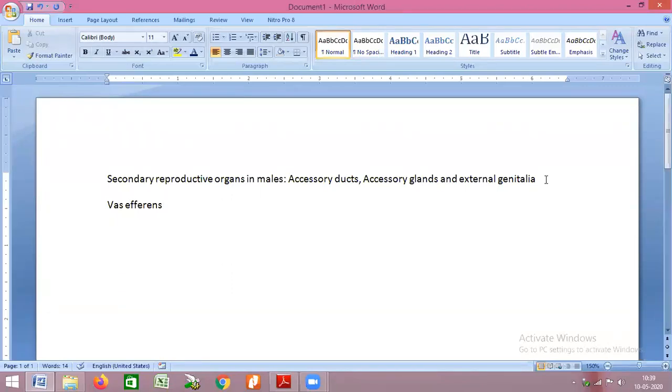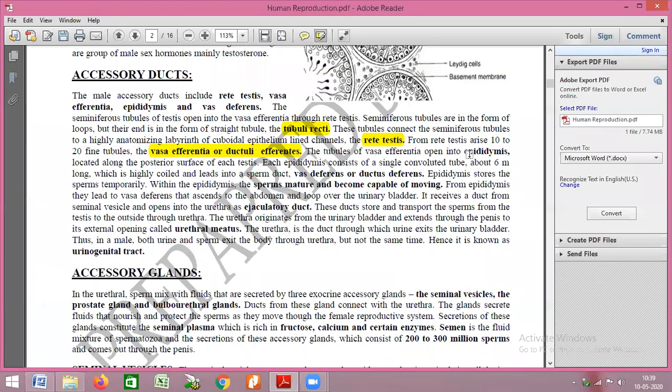The seminiferous tubule releases sperm through the tubuli recti, the straight end of the seminiferous tubule. Tubuli recti joins to form rete testes. From rete testes there arise 15 to 20 tubules called vasa efferentia. This vasa efferentia then joins to the epididymis.